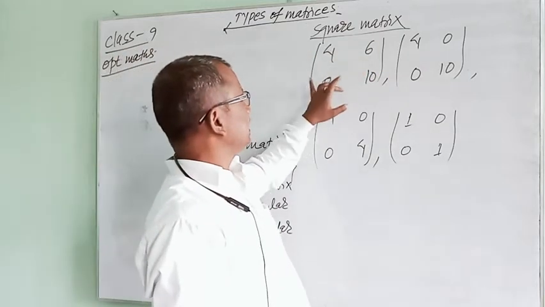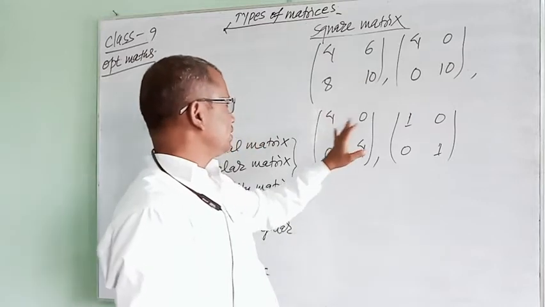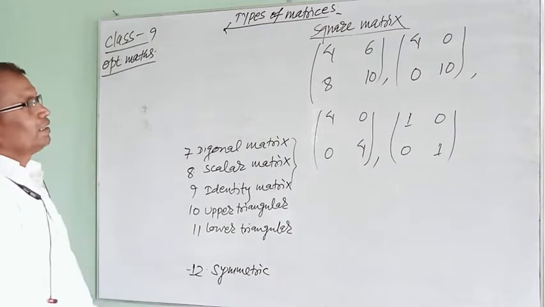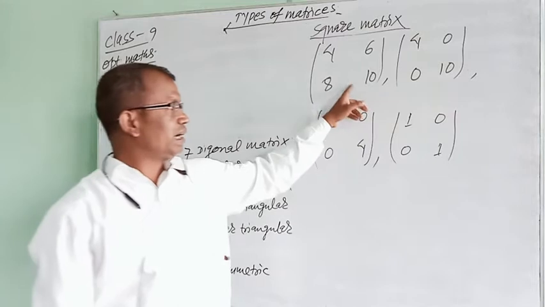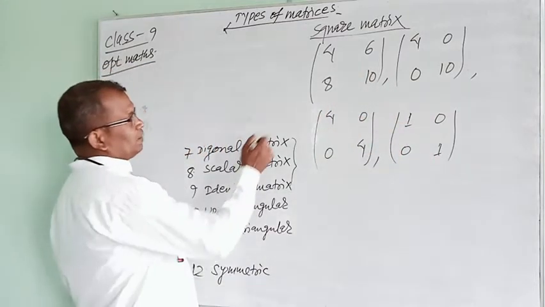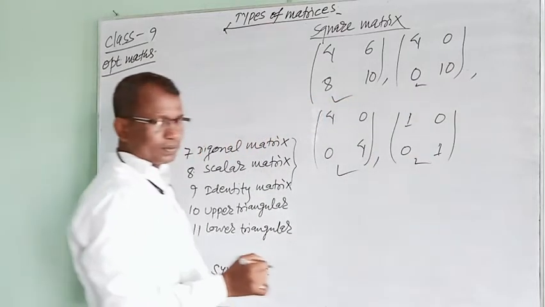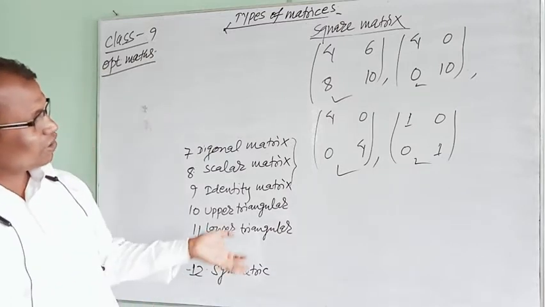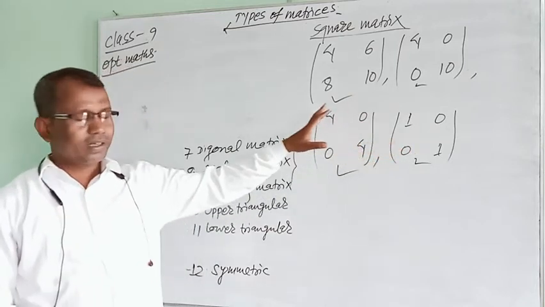Here 4, 6, 8, 10. 4, 0, 10, 4. 10, 0. 4, 0, 0, 4. 1, 0, 0, 1. It is a square matrix. These all are square matrices. If we study these all 4 square matrices, we find that these all are square matrices, but these all are different from each other.